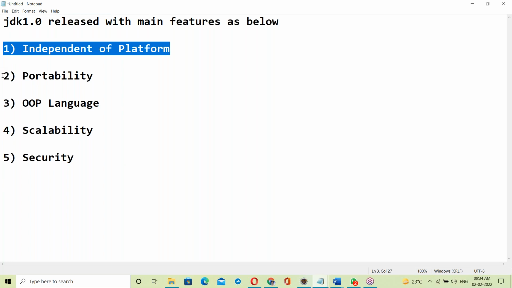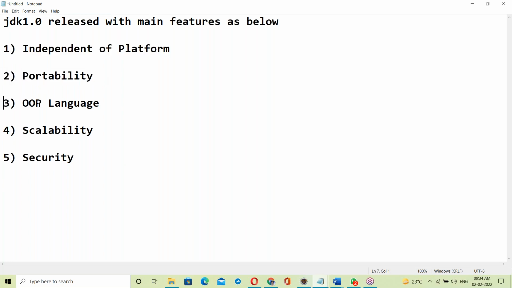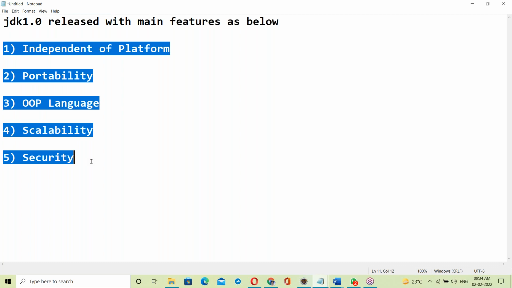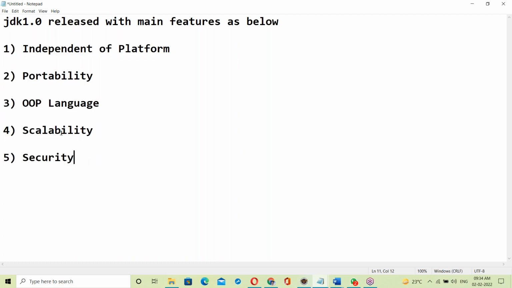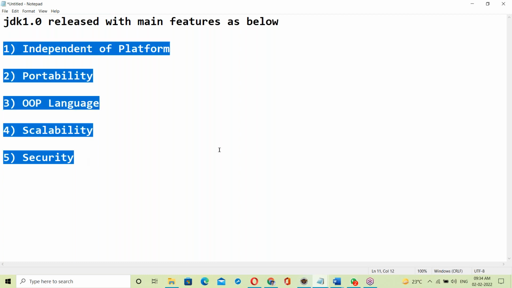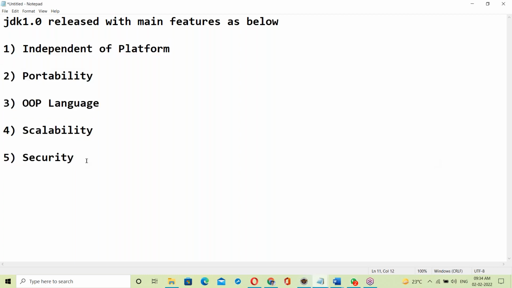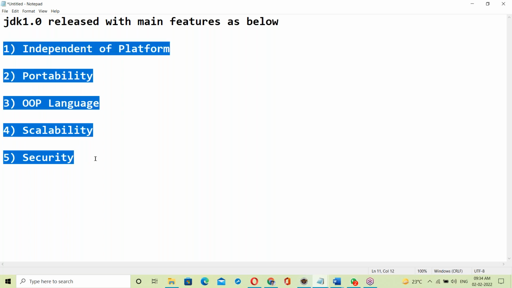Platform independence, portability, object-oriented language, scalability, and security. These are the JDK 1.0 features. To understand all of these features, some software basics are required. Once you have that knowledge, it is easy to understand these features.